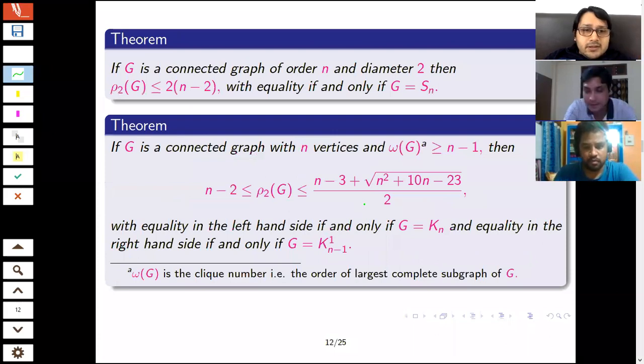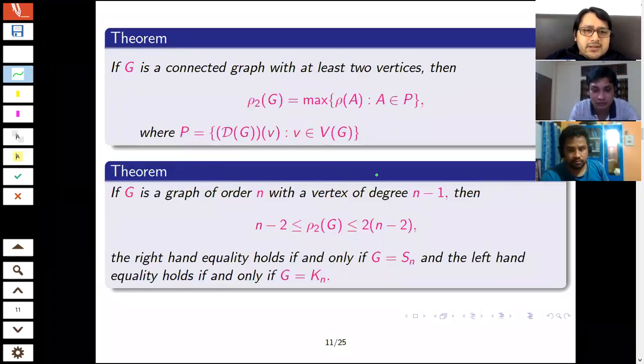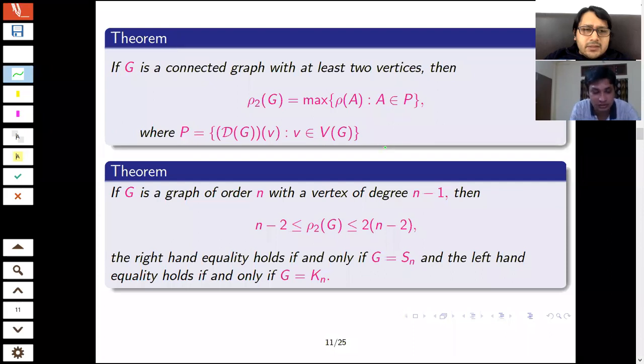Can you go to the previous slide? So what is D_G(v)? D_G is the distance matrix of the graph G, and v means I remove the row and column corresponding to the vertex v.